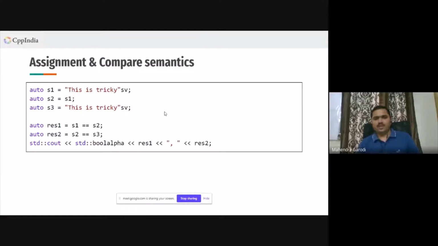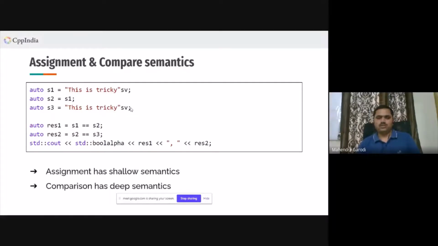Okay. So what happens here? Whatever comparison we are doing, the comparison is deep. So it will actually compare the strings and not the pointers. Whereas the assignment, what we are doing here, is shallow. So basically, when we are doing the assignment here, S2 to S1, only the pointers and length are getting copied. But when we are trying to compare S1 to S2 or S2 to S3, the comparison is deep. We are basically comparing string to string, character by character.